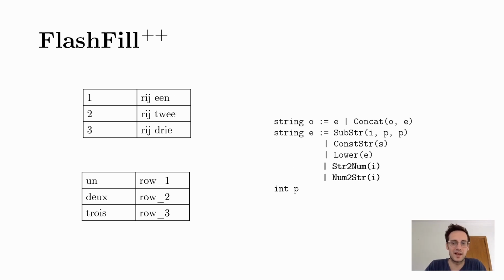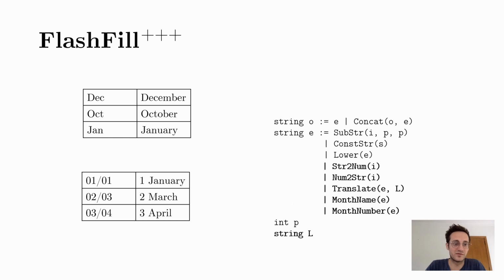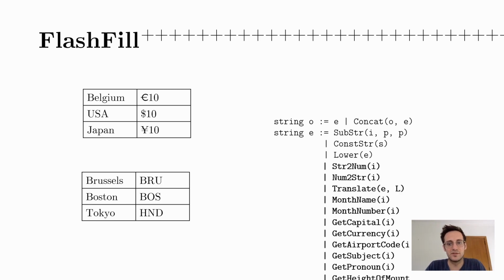But then we get new languages and require a new, pretty complex operator. And then we get some more operations for dates. And as we encounter different problems, more and more operations are required. Obviously, we can't just keep adding more and more operators to the DSL.